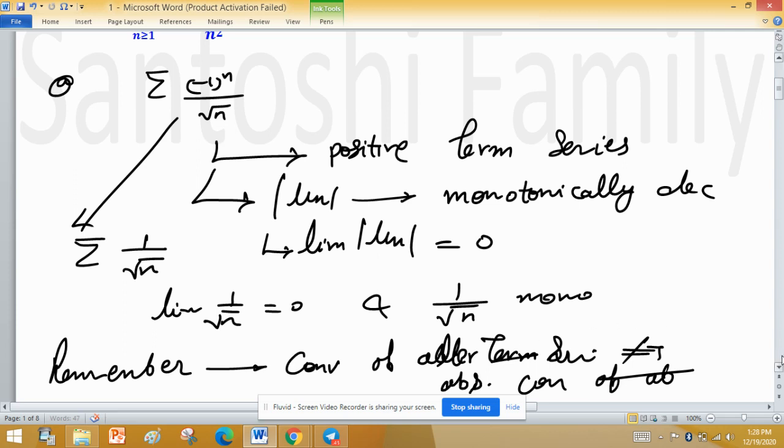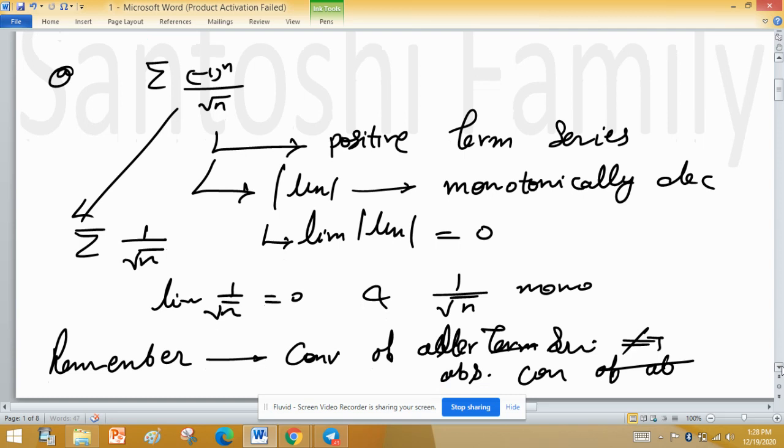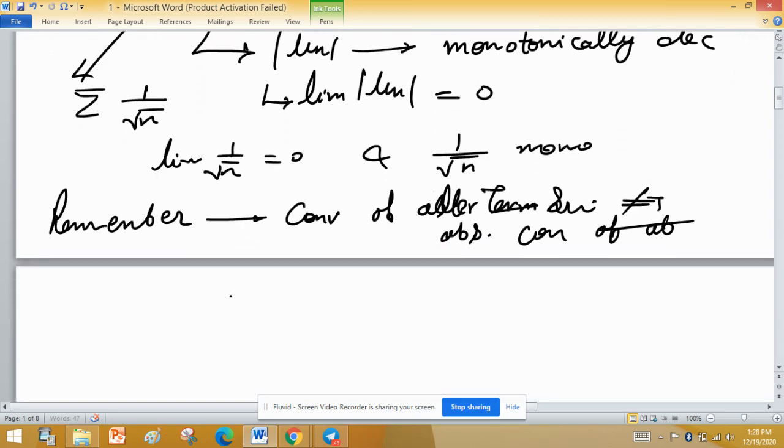It means this is alternating series and it is convergent, but this is not absolute convergence. You can check. This is 1 upon root n, and by p-test, this is divergent.